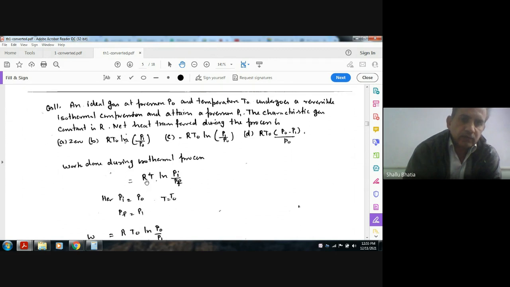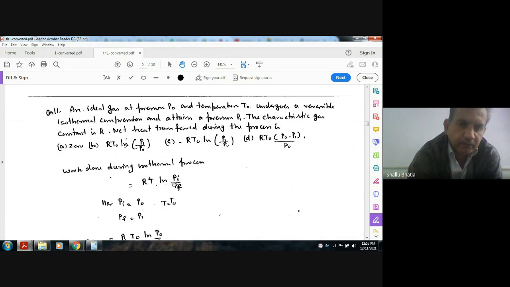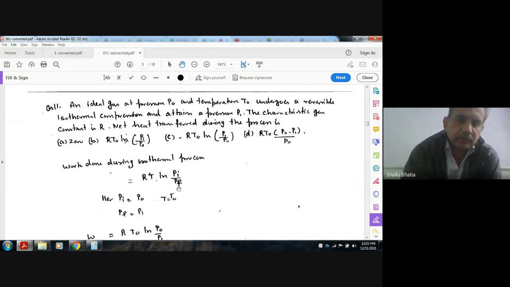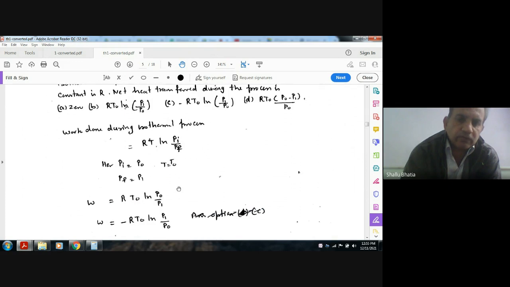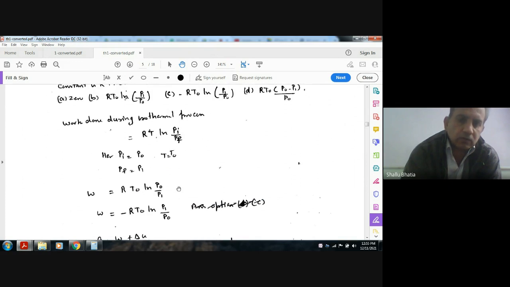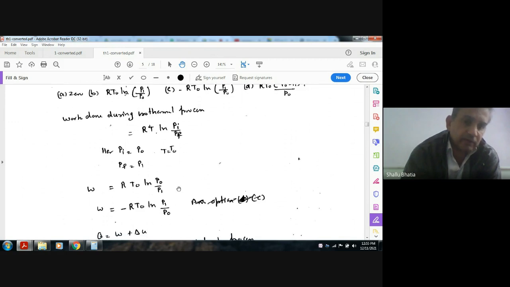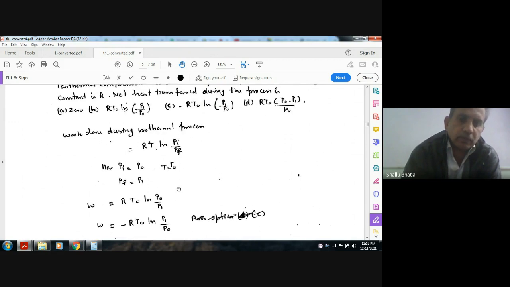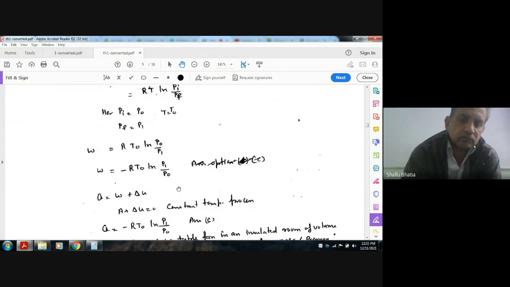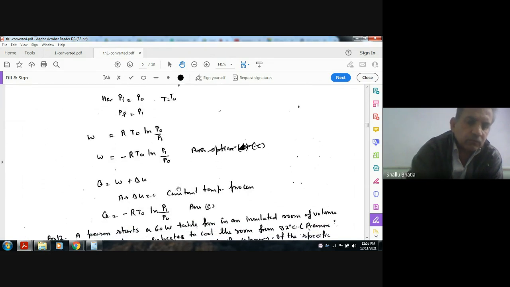So work done during an isothermal process is RT ln Pi by Pf, where Pi is the initial pressure, that is P naught, temperature is constant, and the final pressure is P1. Putting the values, we have R T naught ln P naught by P1, or minus R T naught ln P1 by P naught. As the process is isothermal, delta U is 0, so the heat supplied is the same as the work done.